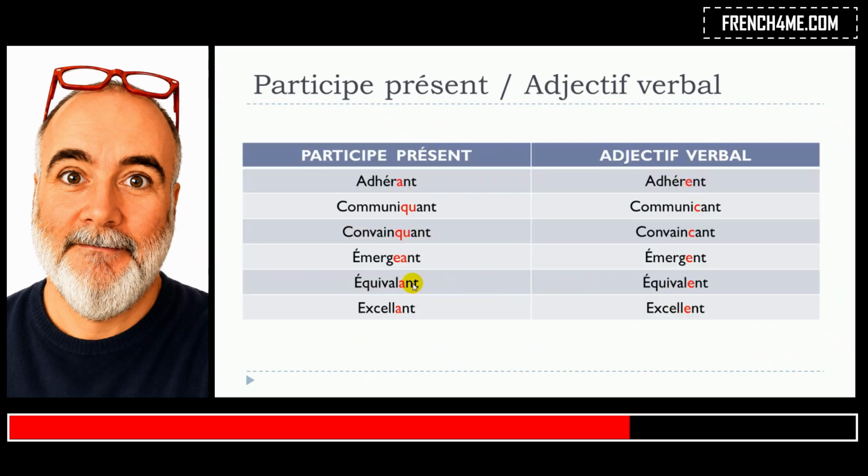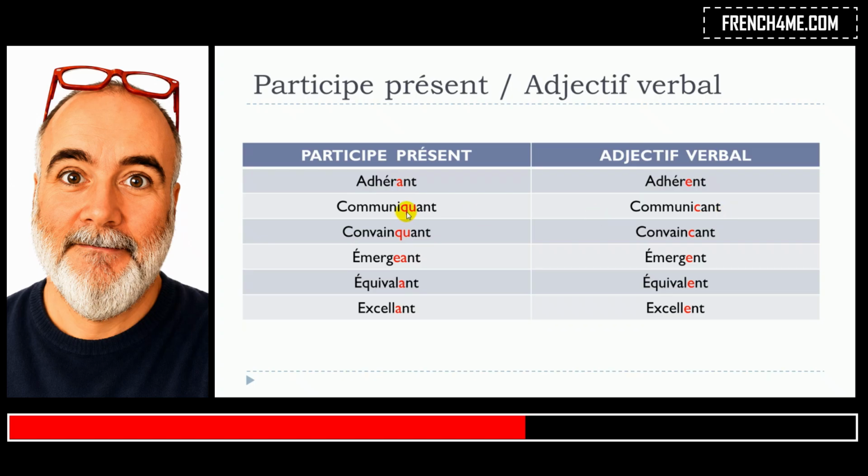So I will introduce a few exceptions here, and you can see the differences because I've put them in red. I will read them, and then that will be it. The first one is adhérent: participe présent, and then adjectif verbal, adhérent, like that. You can see the difference is only in the vowel, because phonetically it's the same. Same thing here: communicant and then communicant.